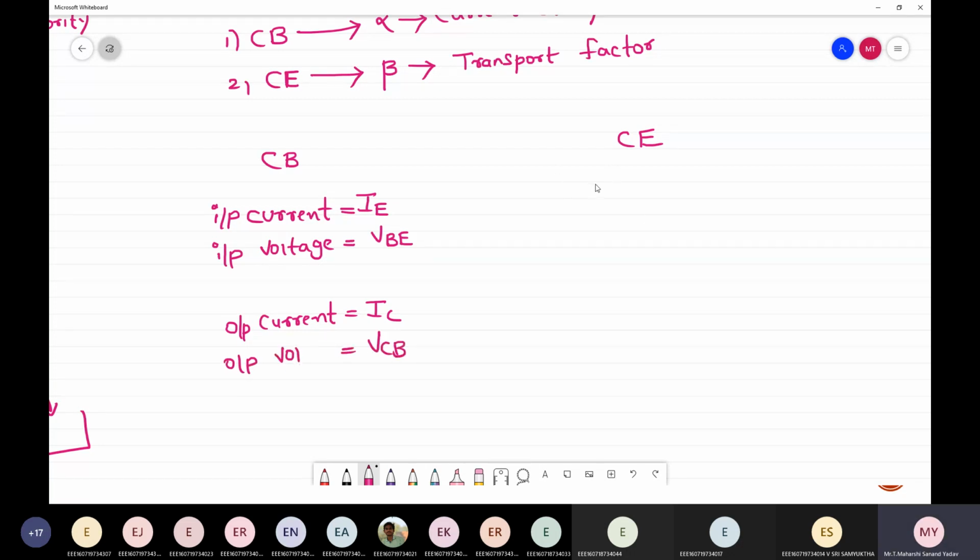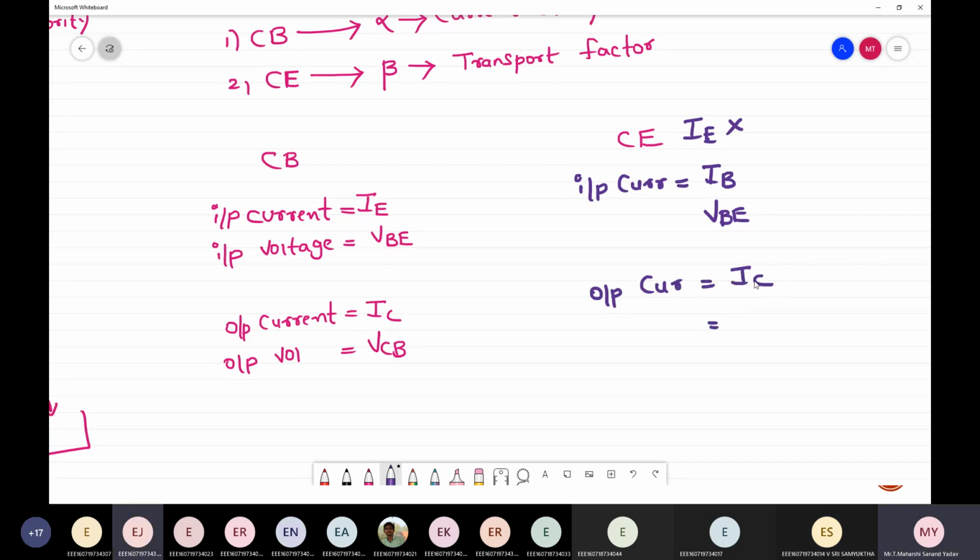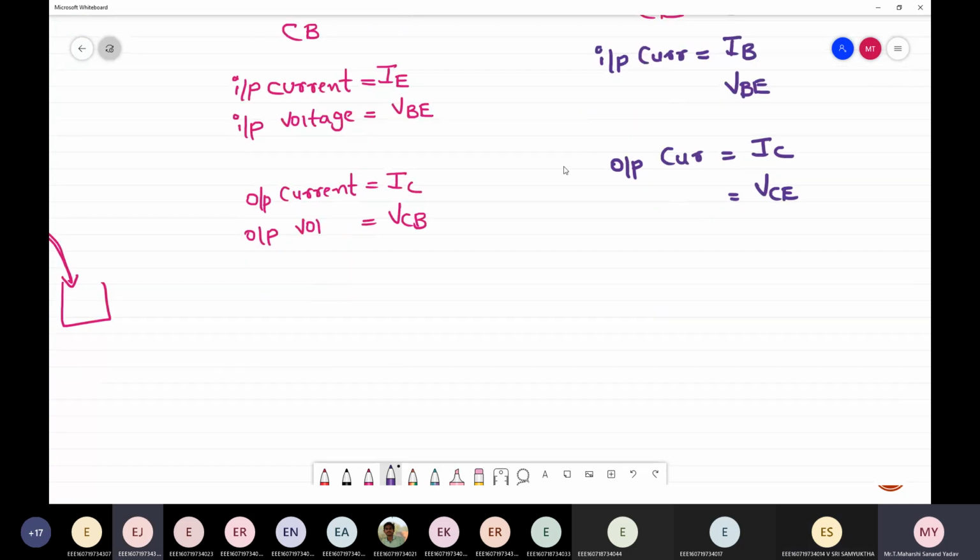Next, in common emitter, you tell me now. Input current is? Common emitter means the emitter is connected to ground, so there is no value for IE. So it is IB. Next, input voltage is VBE. Okay, next, the output current is IC and the output voltage is VCE. Okay, so I got all the input and output currents.